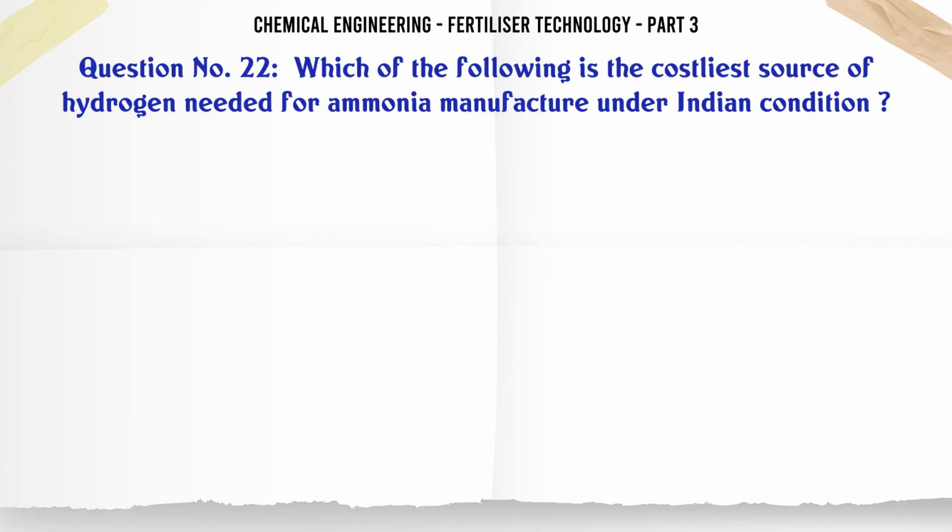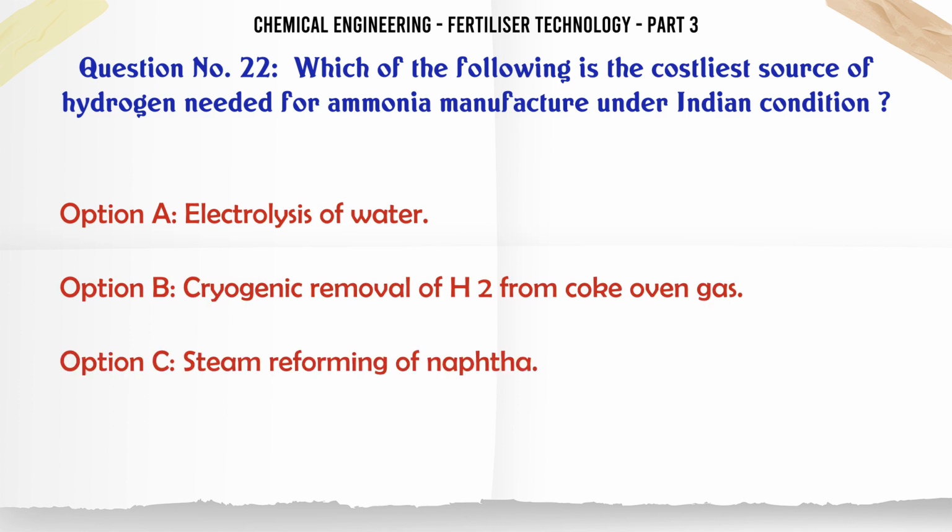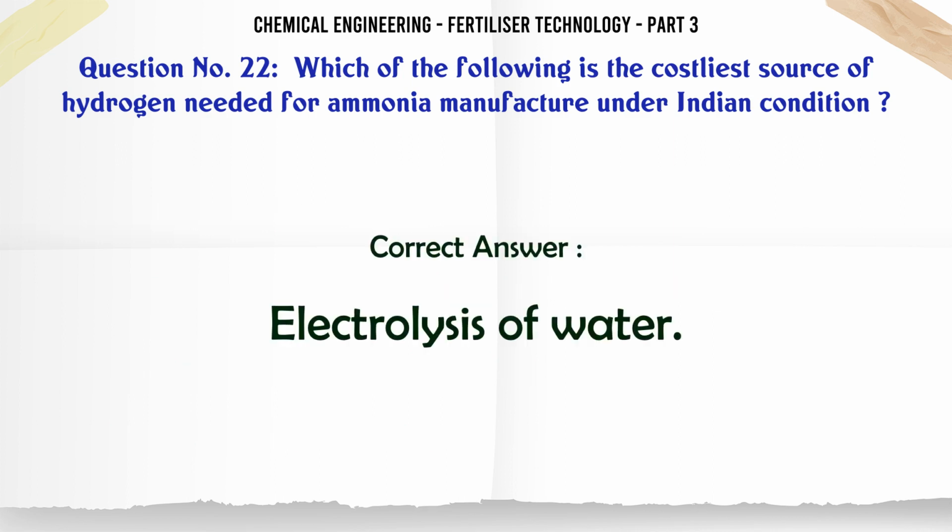Which of the following is the costliest source of hydrogen needed for ammonia manufacture under Indian condition? A. electrolysis of water, B. cryogenic removal of H2 from coke oven gas, C. steam reforming of naphtha, D. natural gas cracking. The correct answer is electrolysis of water.